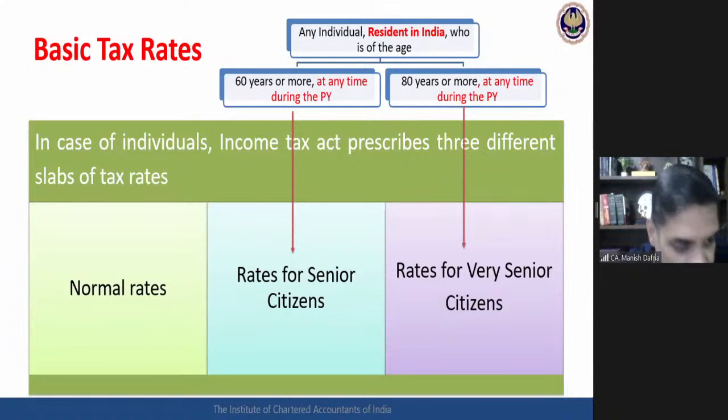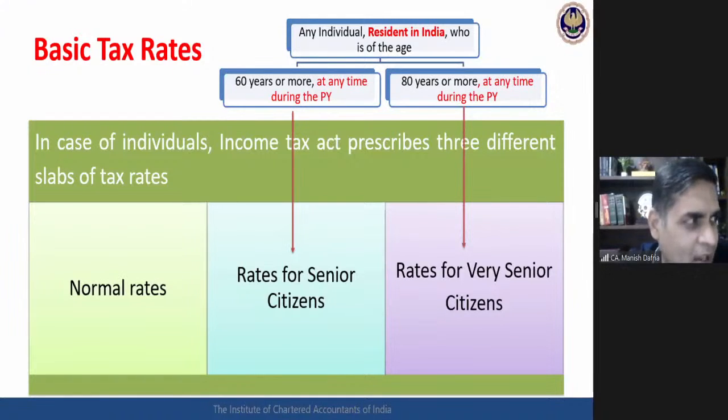Okay. Now another hidden, another salient point involved here. This 80 years or the 60 years age is to be seen on which date? Whether on 1st of April, whether throughout the year, whether on the last day of the year, when will I be seeing this age of 60 years or this age of 80 years?